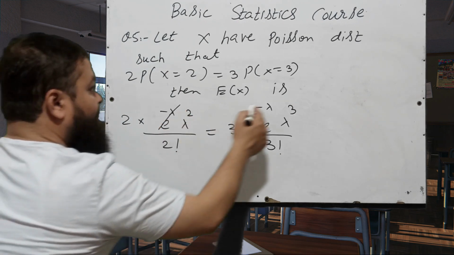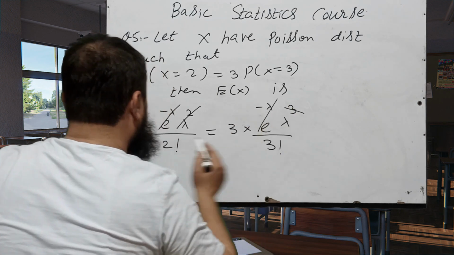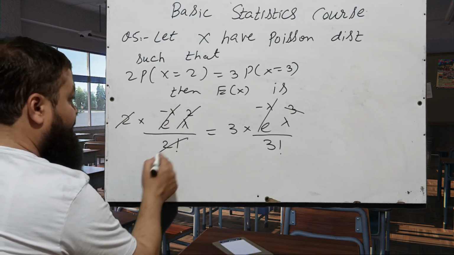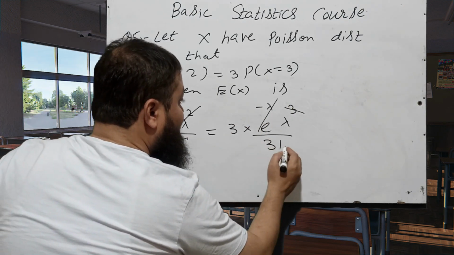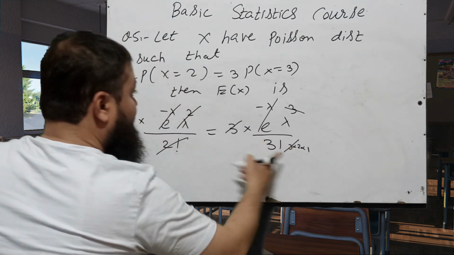The e raised to power minus lambda will be cancelled, lambda square will be cancelled with the power of lambda, and 2 will be cancelled with this 2, and 3 factorial means 6, that is 3 multiplied by 2 multiplied by 1, which will be cancelled with this. Now what is left?